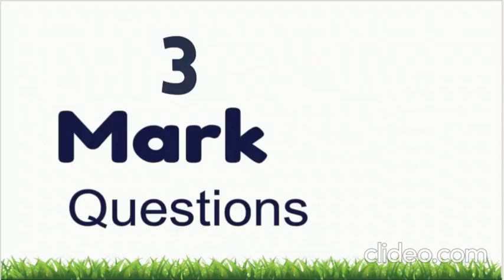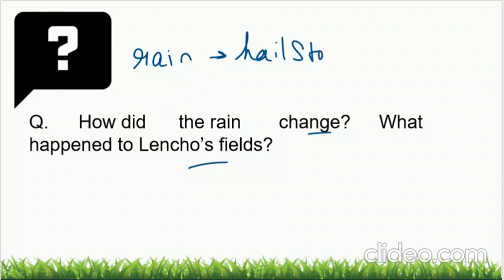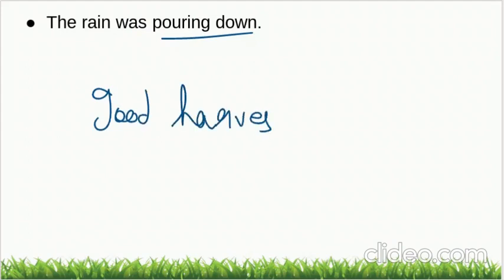Now let's move towards 3 markers. How did the rain change? What happened to Lencho's field? Basically, in the starting, there was actually rain. But then after the rain, suddenly hail came. Suddenly a hailstorm started. So what happened to his field? It's very easy. The rain was pouring down. It was good rain. Everyone thought that it would be a good harvest.